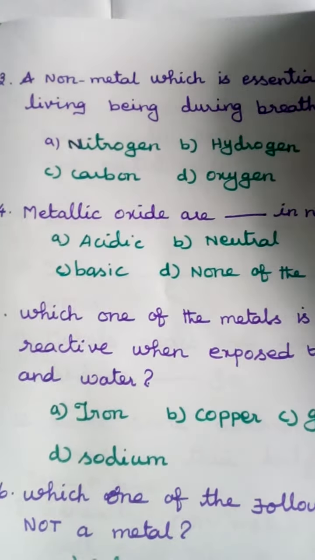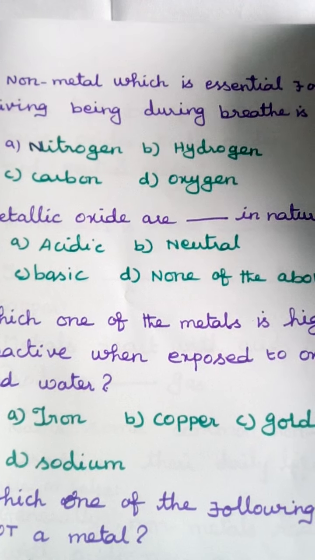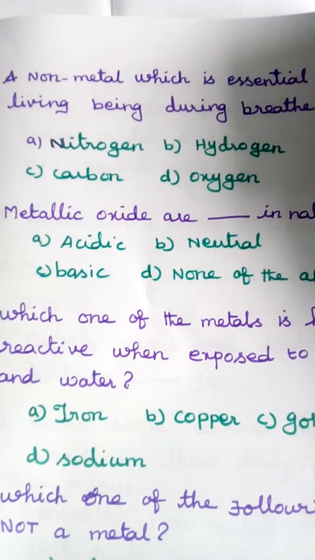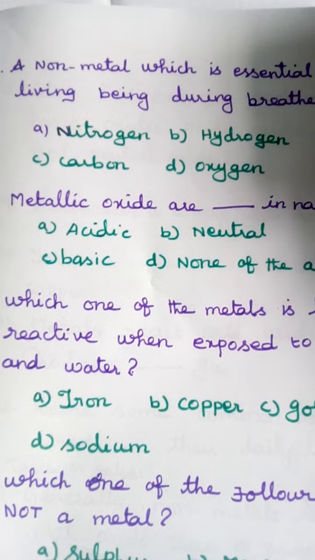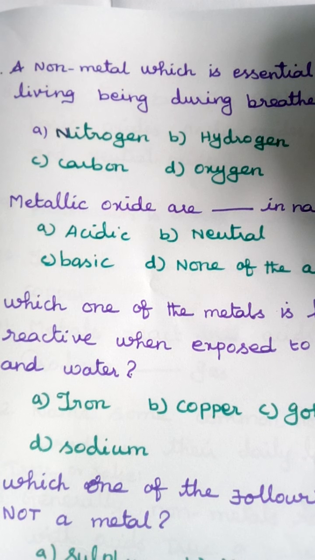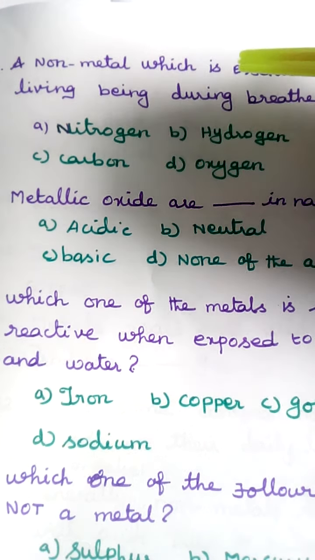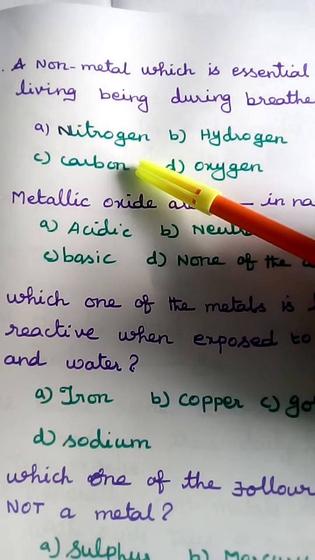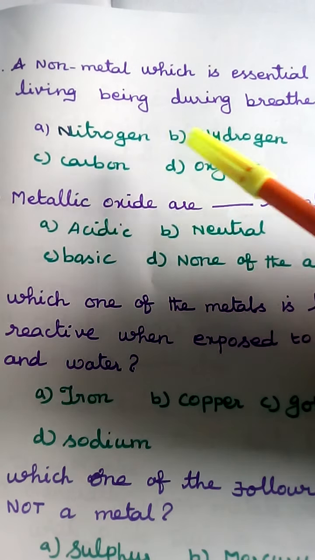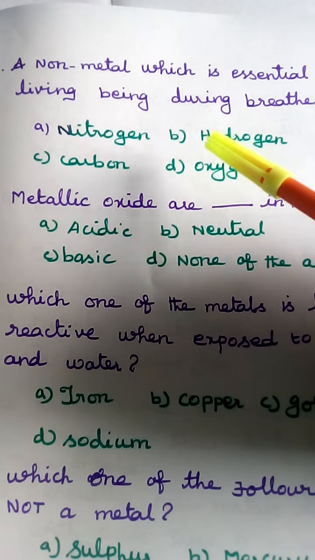Choose a non-metal which is essential for living beings during breathing. There are 4 options: nitrogen, hydrogen, carbon and oxygen. Which is the correct answer?